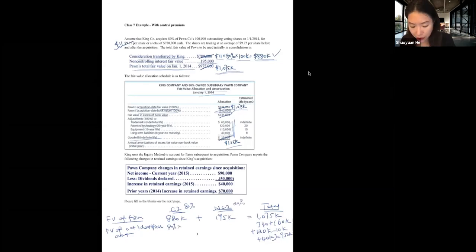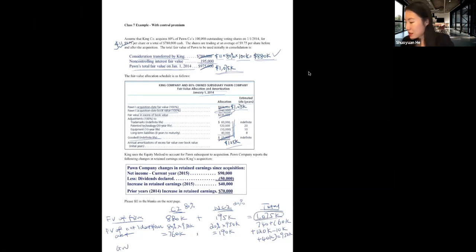80% of this 950,000 is allocated to controlling interest. So controlling interest gets 760,000. Non-controlling interest has 20% of that, so non-controlling interest has 190,000. And total goodwill is the difference between 1,075,000 and 950,000. So total goodwill is 125,000.